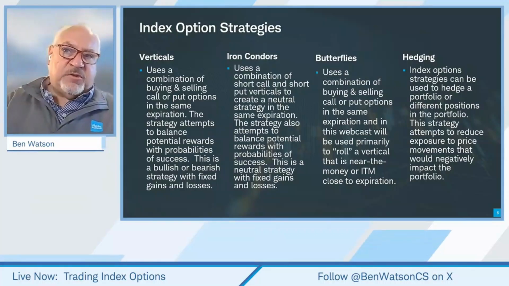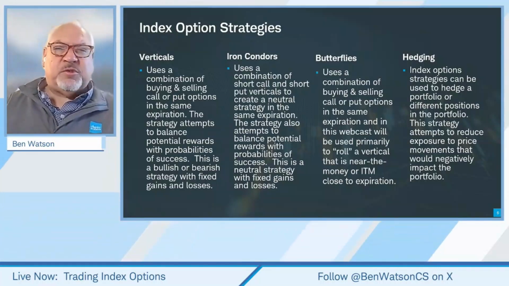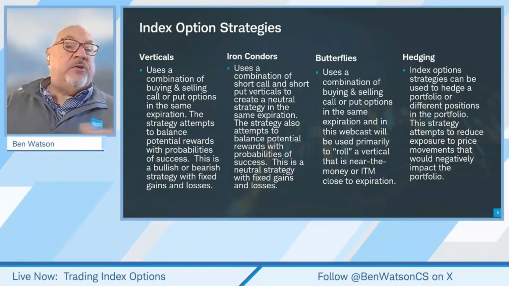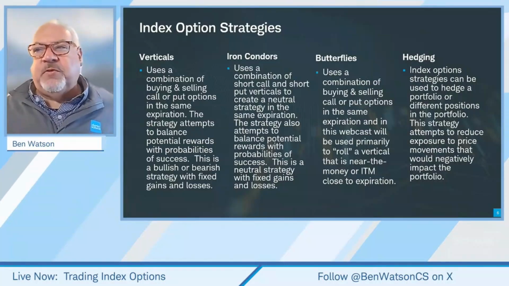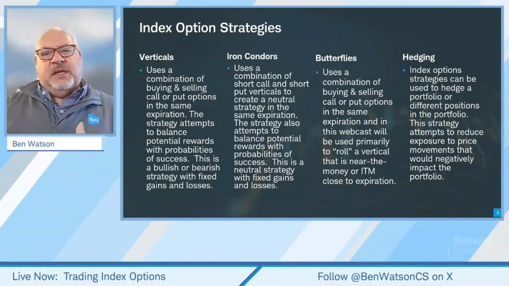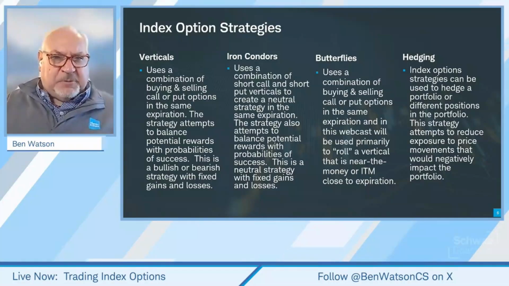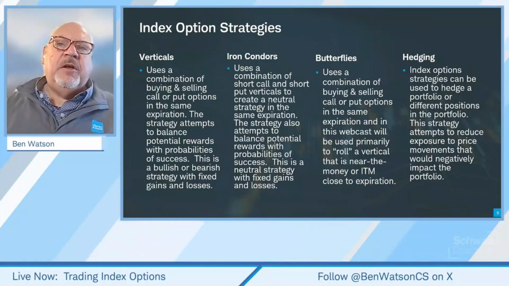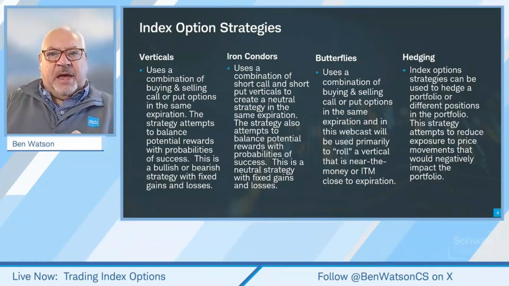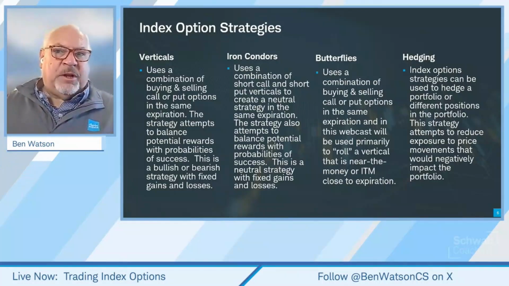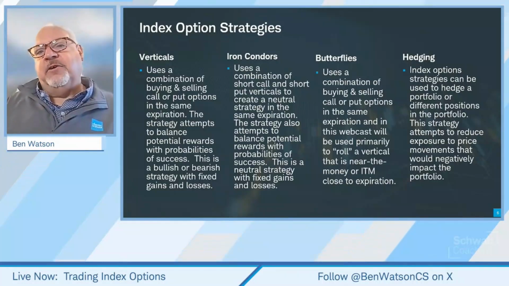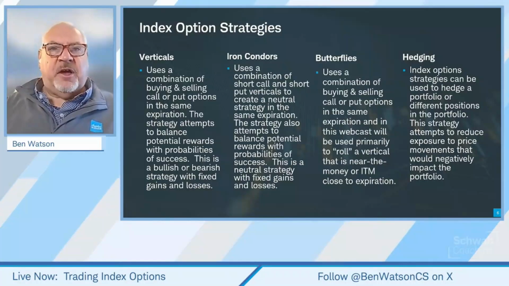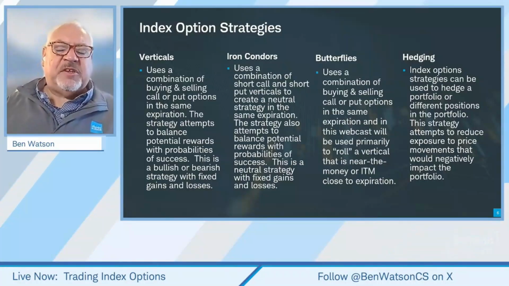We're going to talk about vertical spreads, both long and short vertical spreads. We're going to talk about iron condors to take advantage of neutral movement, especially in the fact that index options, being European style, carry with them that lack of, if you want to think about it that way, short option assignment or early assignment risk.